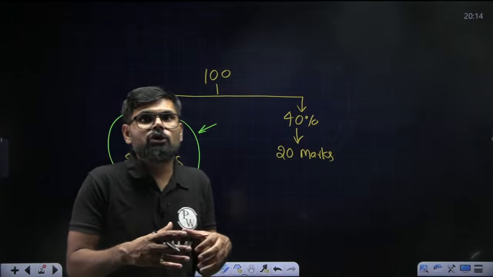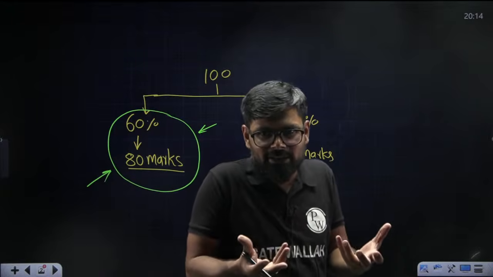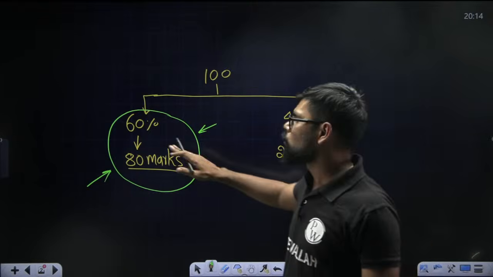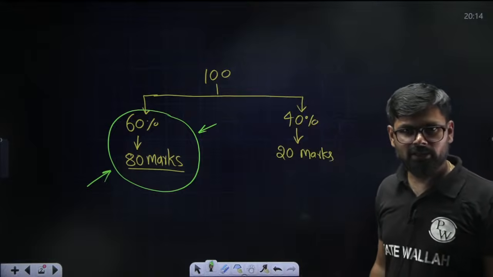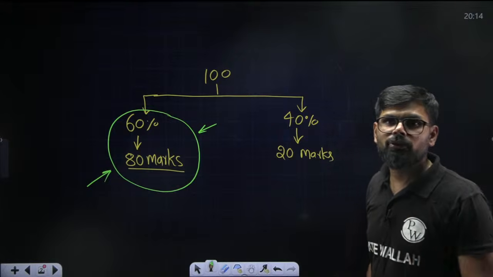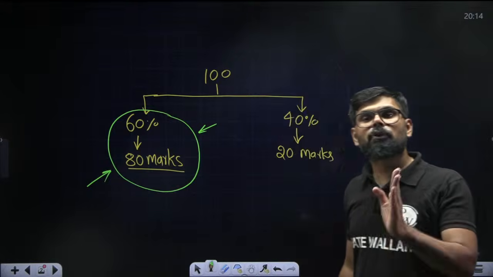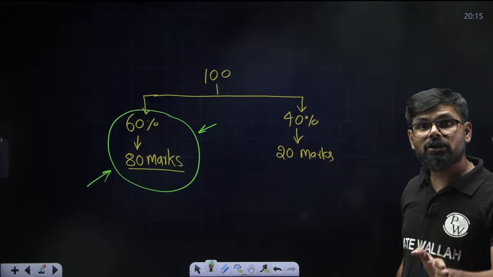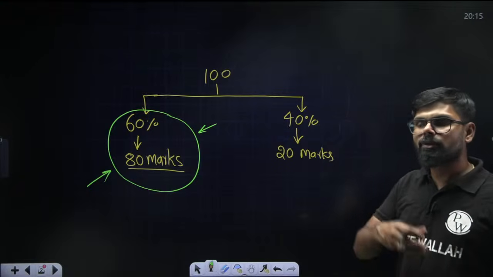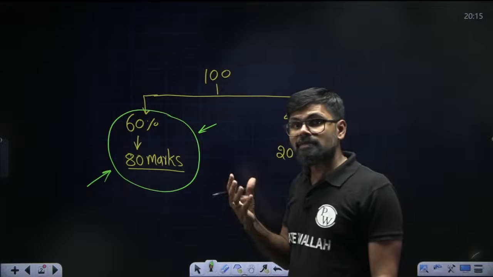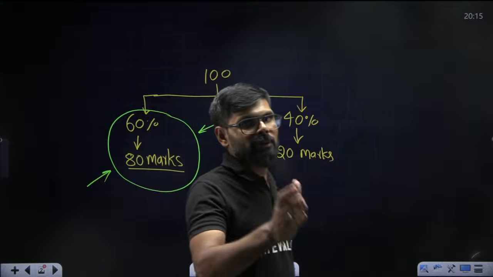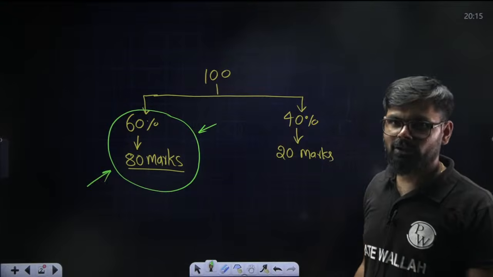So when you are going to do practice and solve problems, you need to solve more and more problems for this particular region. If the paper is not uniformly distributed, then your study should also not be uniformly distributed. You cannot give equal priority to all the topics. If some topics are very important from the GATE perspective, you need to solve more and more problems regarding that topic.